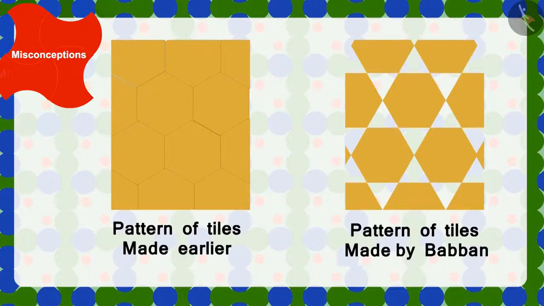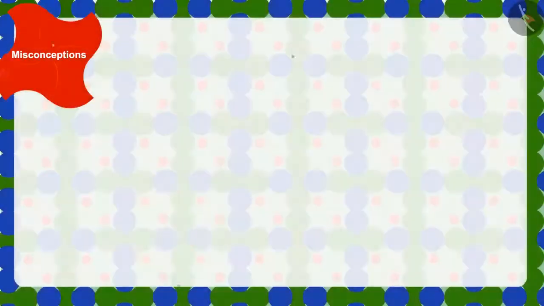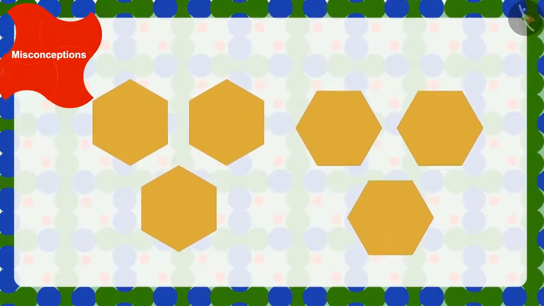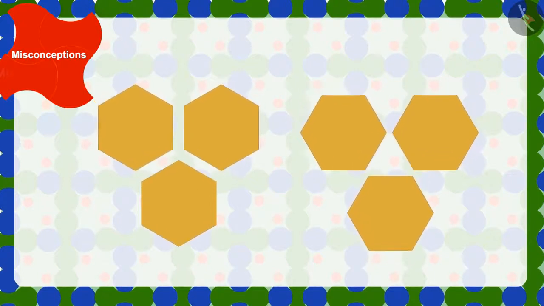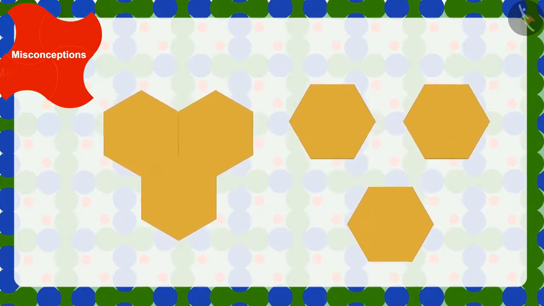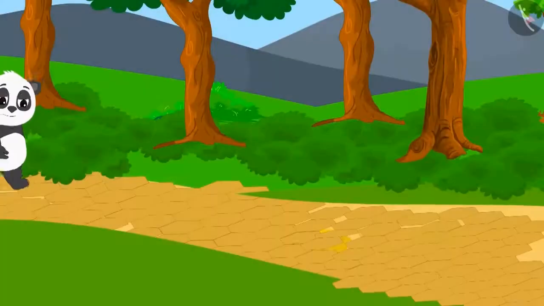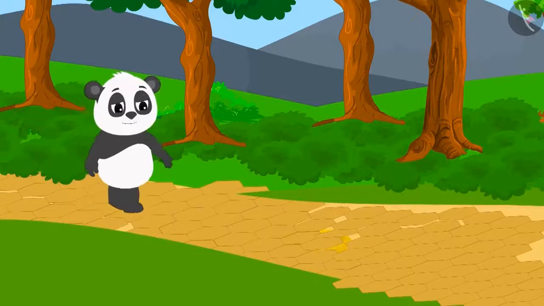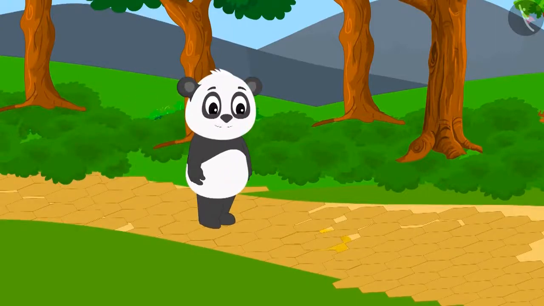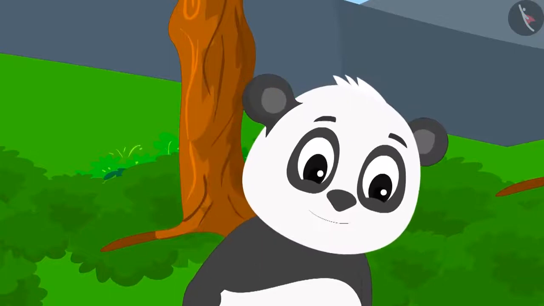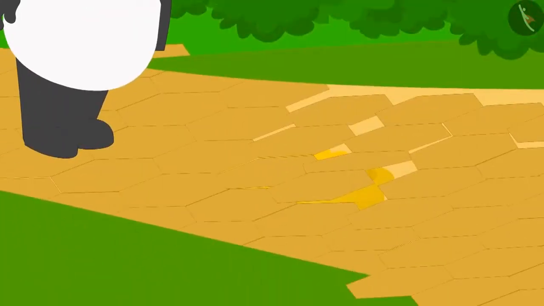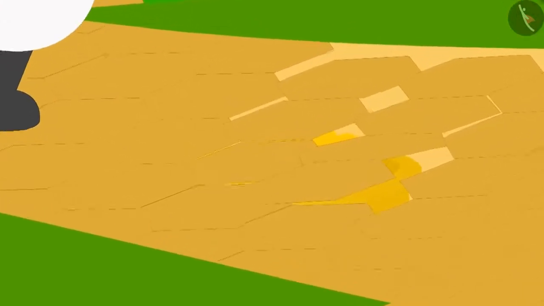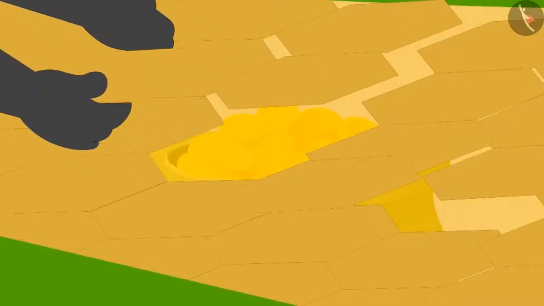Babban had used the same tiles that were already fixed on the floor. Then why did this happen? Some shapes are such that they can be joined in only one way, so that no space remains between them. When Babban went home from there, Golu arrived on the same path. Golu looked at the tile placed on the floor and found that there was a lot of empty space between the tiles. When Golu bent and picked up a tile, he also saw that golden vessel.